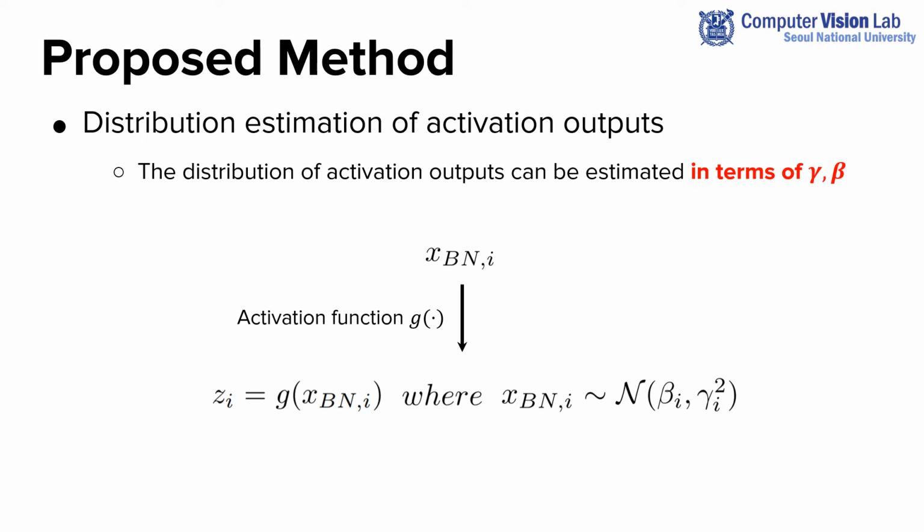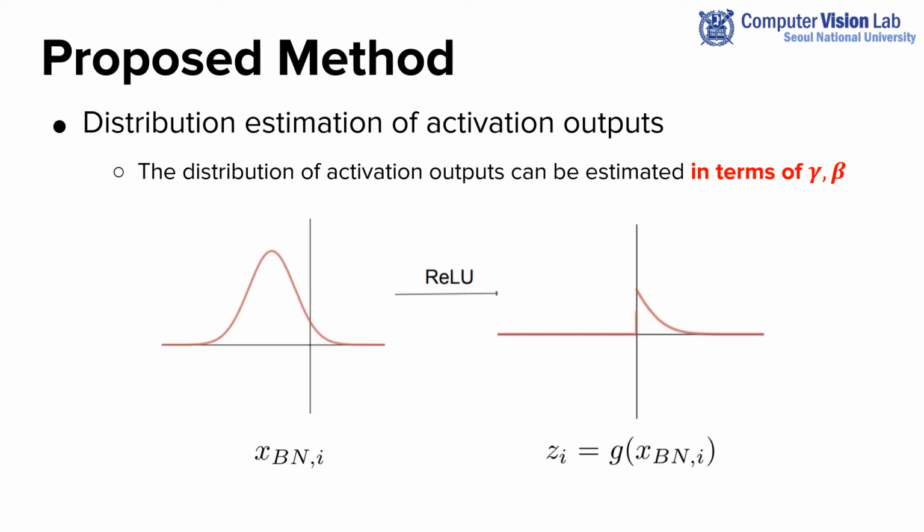Typically, the batch normalization layer is followed by a nonlinear activation layer. Since we can describe the output of the batch normalization layer in terms of gamma and beta, the distribution of activation values can also be estimated by gamma and beta. For example, if the activation function is ReLU, the resulting distribution becomes a truncated Gaussian distribution.